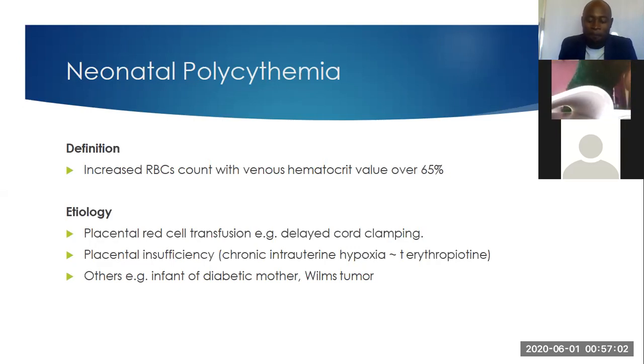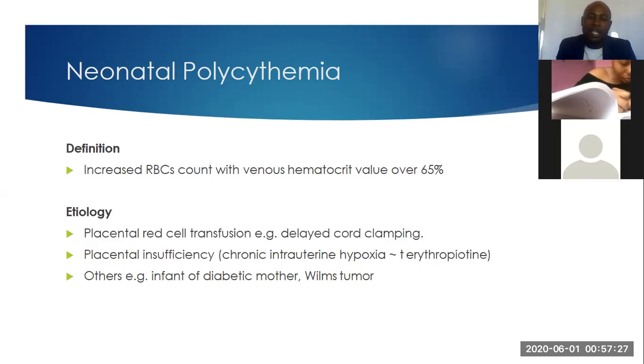By this time, I assume that you are very conversant and confident when you look at the hemogram, which is done in medicine. So, neonatal polycythemia is an increased red blood cell count with venous hematocrit value that is greater than 65%.